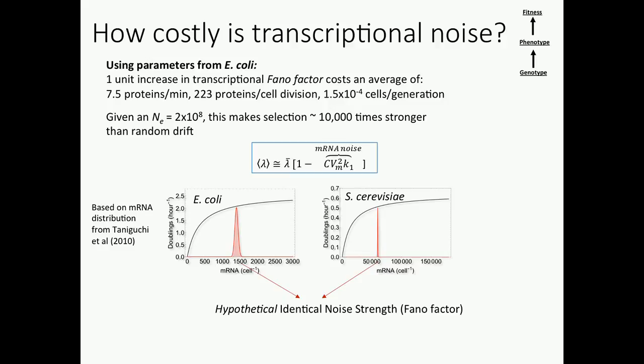But now we can do the same thing for a larger cell. So this is Saccharomyces cerevisiae, and this is a hypothetical distribution of the mRNA noise that has the same Fano factor, the same noise strength as in E. coli. And what you can see is that on the scale of cerevisiae, the fluctuations are much smaller, right? And it turns out that we can quantify the effect of transcriptional noise again, and we see that now in cerevisiae, the cost of this noise is only 20 times stronger than drift. So selection to attenuate this noise is very, very weak.